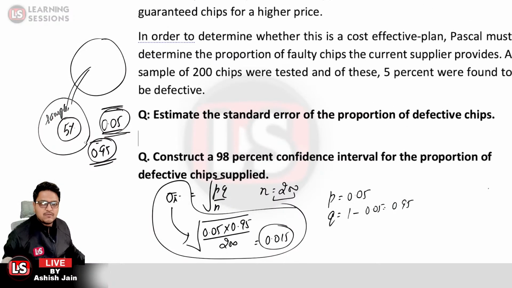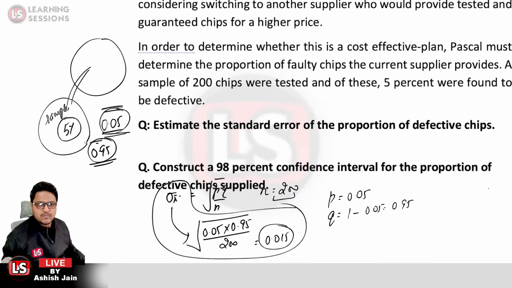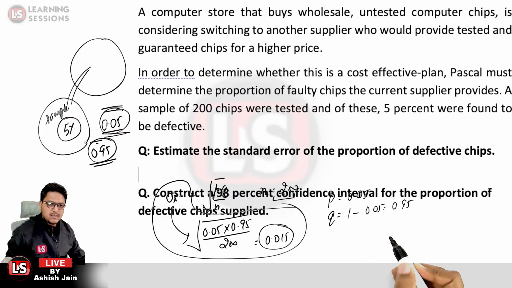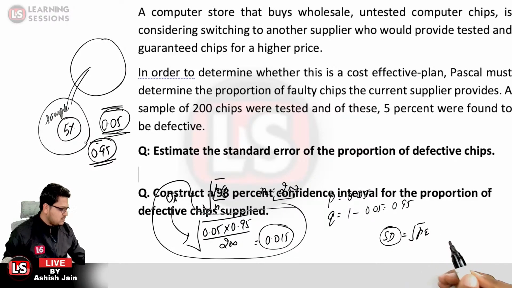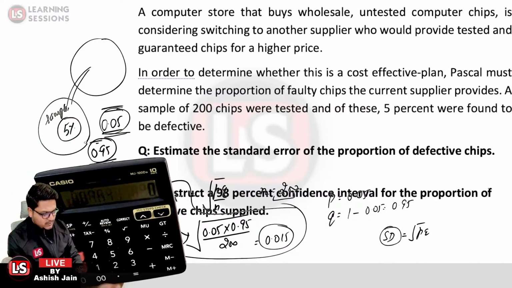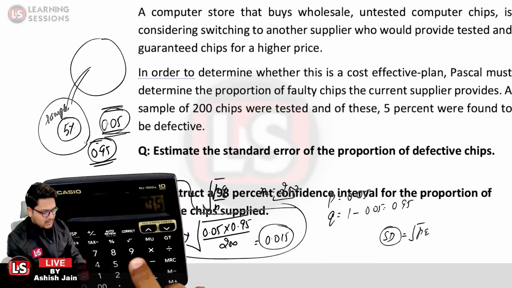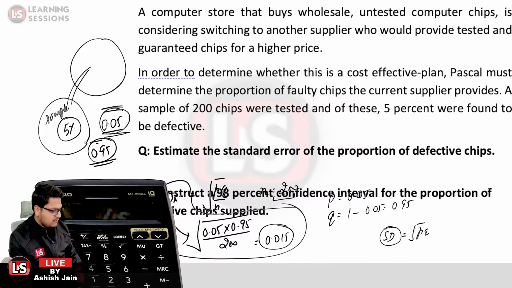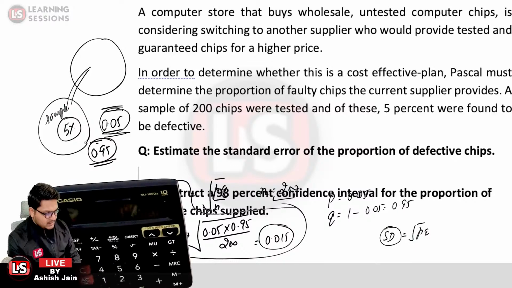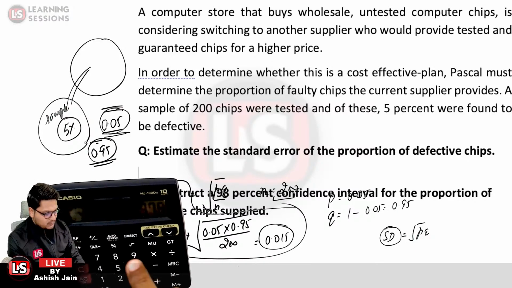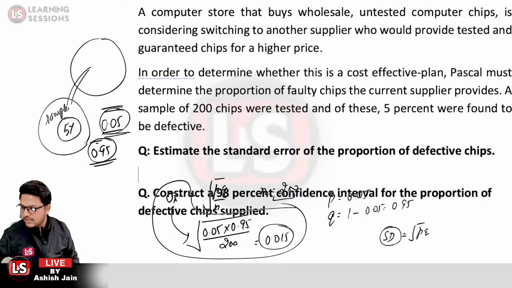For this purpose, we need to calculate the standard deviation, which is the square root of pq. So p over here is 0.05 multiplied by 0.95 and the square root of the same, that is 0.0475, and the square root is about 0.2179.